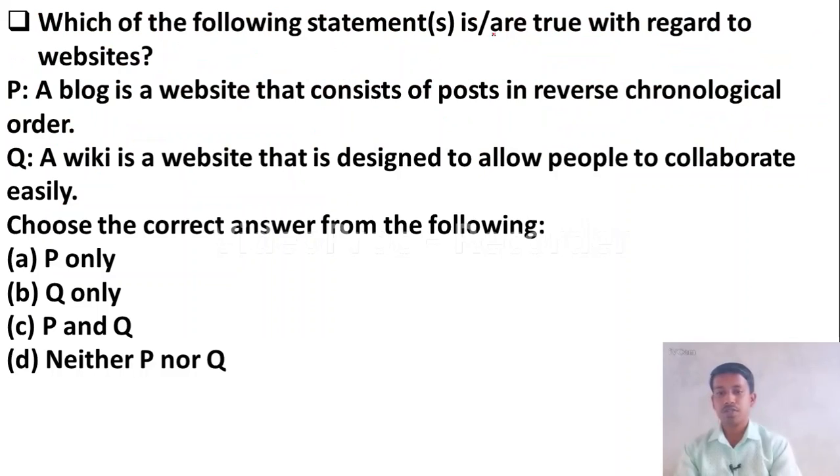Which of the following statements are true with regard to websites? P, a blog is a website that consists of posts in reverse chronological order. And Q, a wiki is a website that is designed to allow people to collaborate easily. Option A, P only is correct. Option B, Q only is correct. Option C, both P and Q. Option D, neither P nor Q. Yes, here the right answer is option C, both P and Q. Both the statements about blog and wiki are correct. Let us move to the next question.